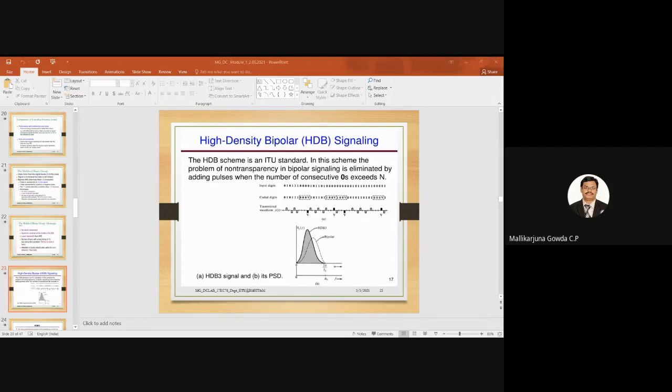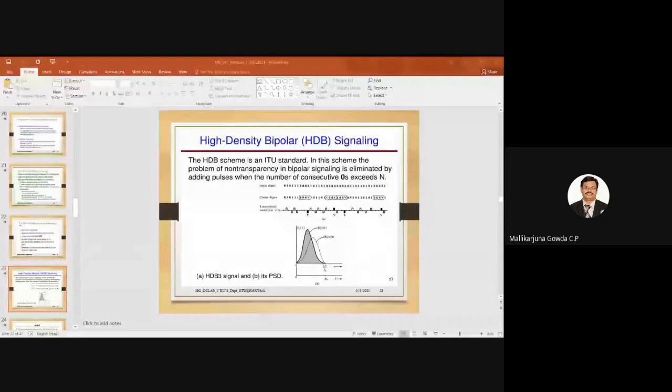Just to have a recap, is it possible to say what we have discussed in the last class? Hima, can you just brief? Sir, we have discussed about line codes, the power spectral density. Very good. We have discussed the power spectral density of all the line codes, right? And is it possible to say what are the properties of a line code?